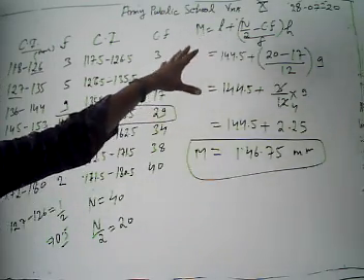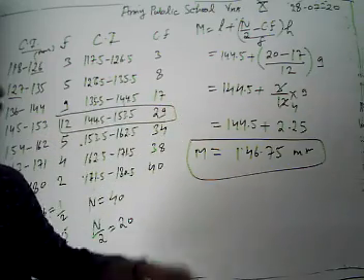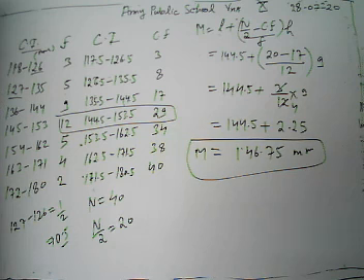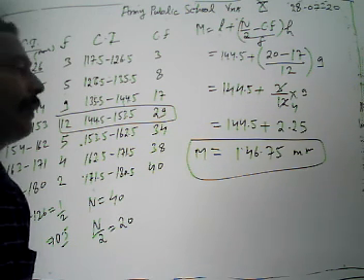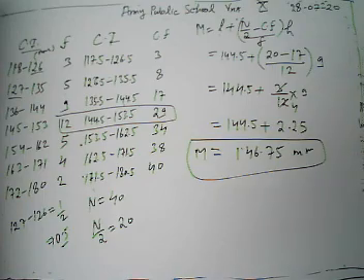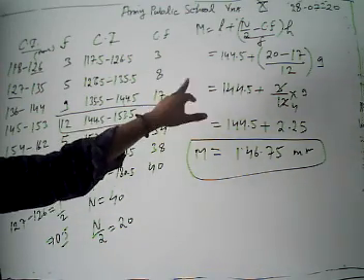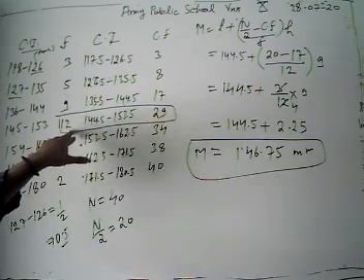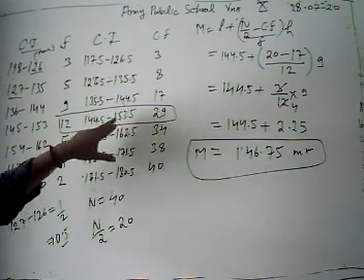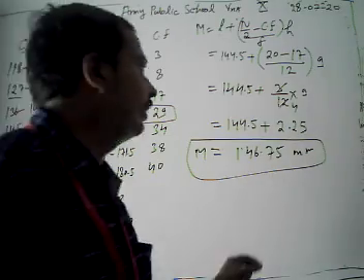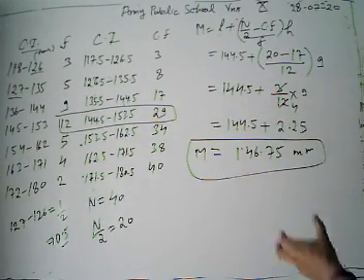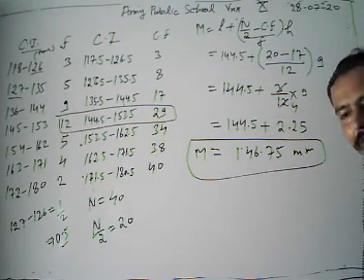Then our formula of median is given by L plus (n by 2 minus CF) by f into height. Putting the value of L as 144.5, plus n by 2, the value of n by 2 is 20, then CF is the preceding cumulative frequency 17, divided by 12, which is the frequency of our median class, into the height of the median class, which is 9. Then after solving, we get this bracket value as 2.25, added to 144.5.